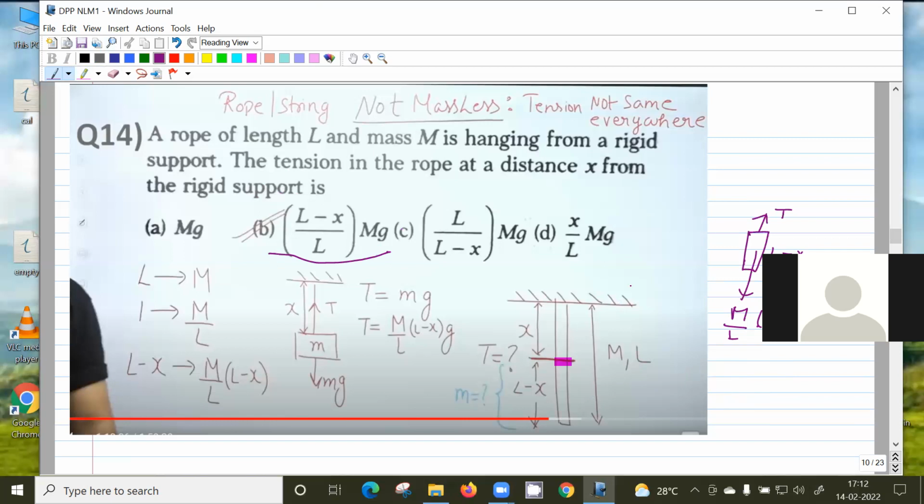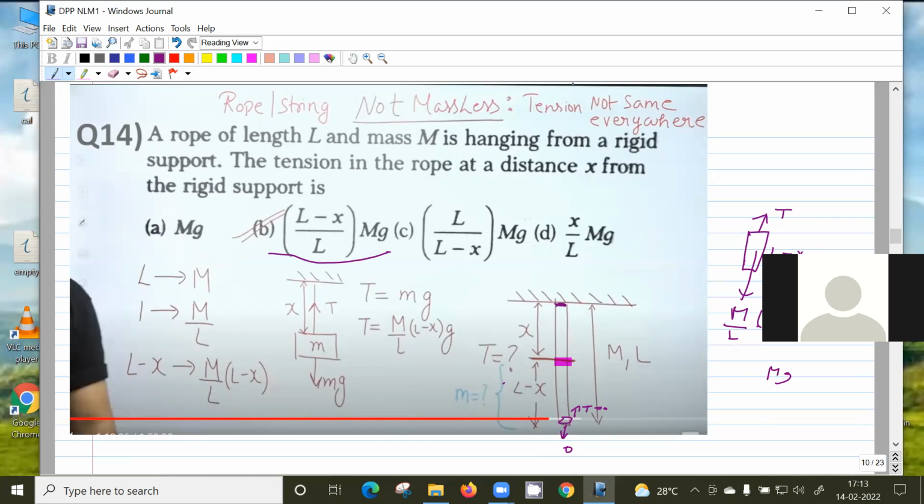This is the answer. So basically you can say at x equal to 0, that is at this point, the tension will be maximum, and the tension will correspond to the full weight mg. At this bottommost point, x equal to L, the tension will be 0. Because if you take a small element here, the force that is pulling it downwards is the weight, and that is 0. There is nothing below the last element, so the upward tension is also 0.